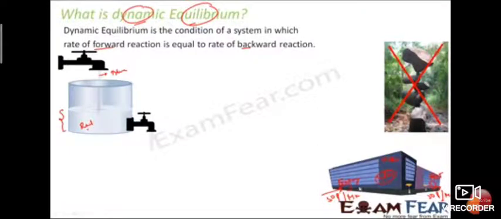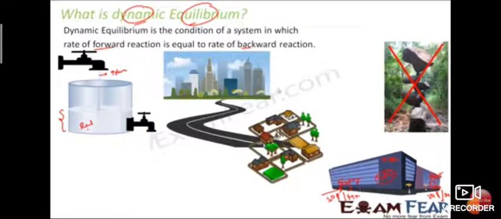So the temperature at which the solid and the liquid phase of a pure substance are at equilibrium at atmospheric pressure is called the normal melting point or normal freezing point of the substance. So these are all examples of equilibrium in our day-to-day life.